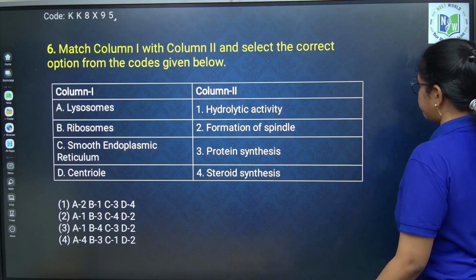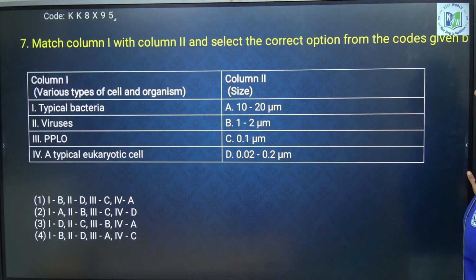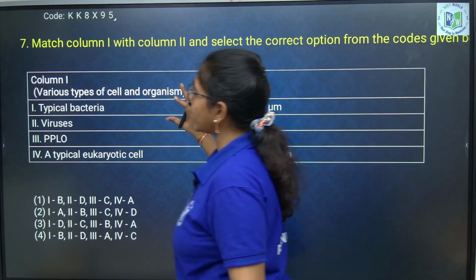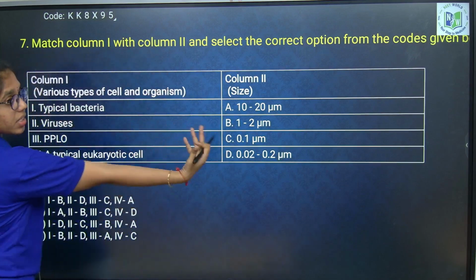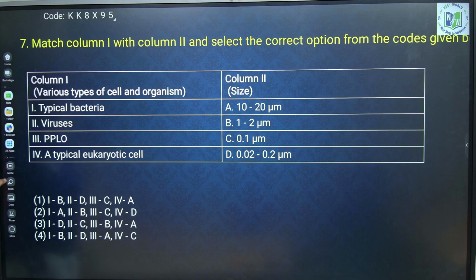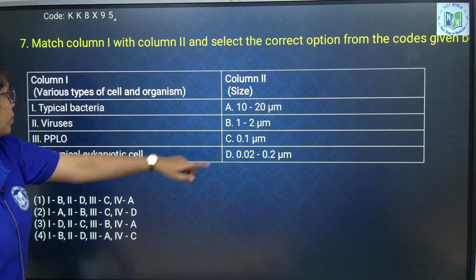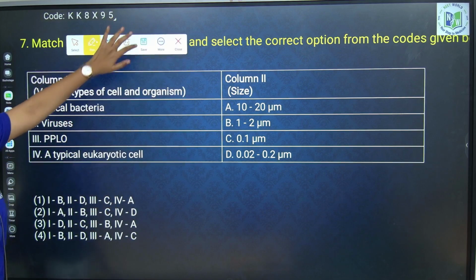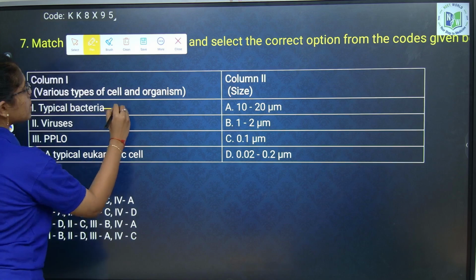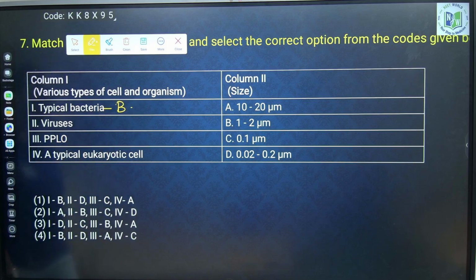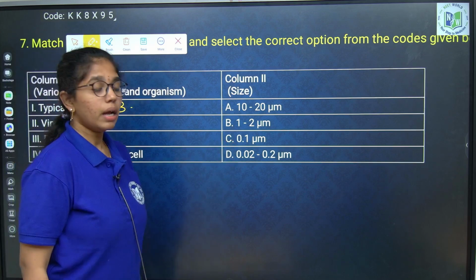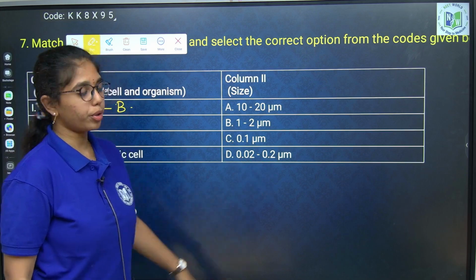Next question. Yes, different types of cells are given and their size is given in column 2. Typical bacteria, it is of 1 to 2 micrometers. So this is option B. Viruses, it is of 0.02 to 0.2 micrometers.